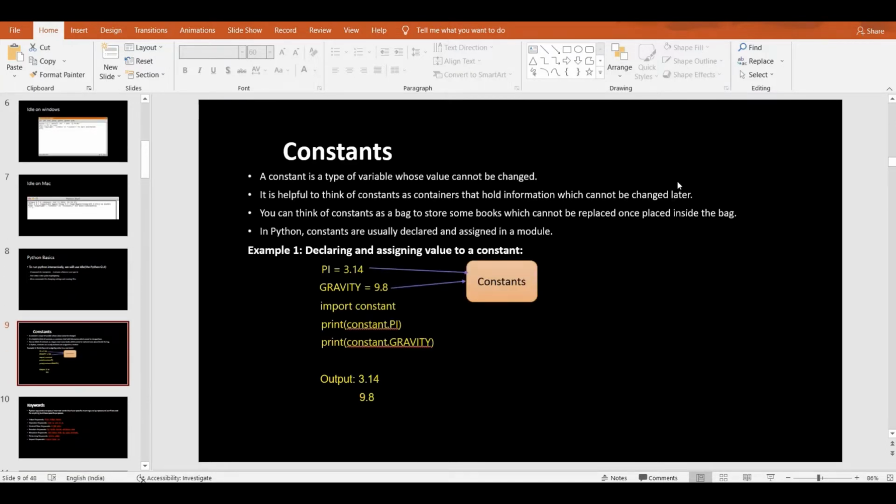And let's move into the topic of constants. A constant is a type of variable whose value can't be changed. Here constants mean a type of variable whose value does not change anyway. It is permanent, a universal constant, like pi is equal to 3.14 and gravity is 9.8. These are constant things, and here is a small code: import constant, print constant dot pi, and print gravity. Simply we can understand that here pi and gravity are the constants. So they have universal values that can't be changed by anyone.